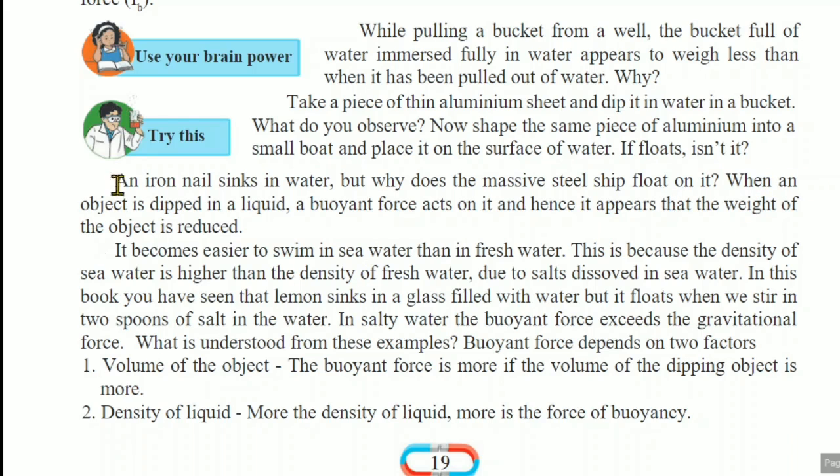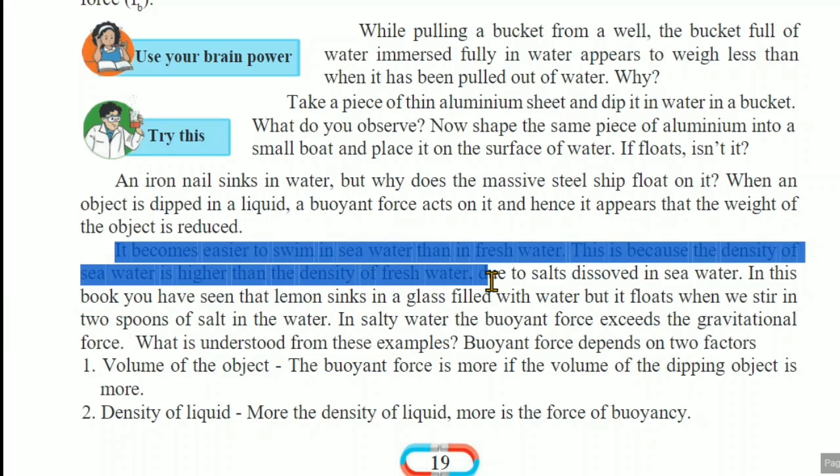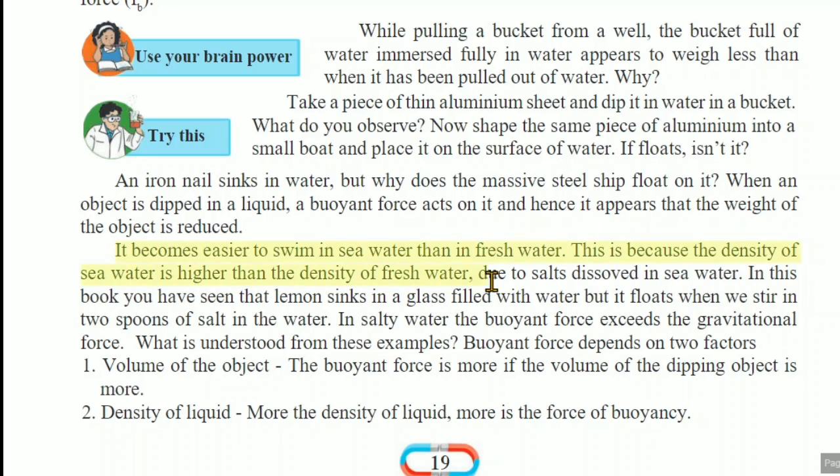When an object is dipped in a liquid, a buoyant force acts on it, and hence it appears that the weight of the object is reduced. It becomes easier to swim in sea water than in fresh water. This is because the density of sea water is higher than the density of fresh water. कभी भी अगर आप ऑब्जर्व करेंगे तो जो सॉल्टी वाटर है, सी वाटर है, उसमें हम इजीली स्विम कर सकते हैं, लेकिन फ्रेश वाटर में स्विम करना is quite difficult.